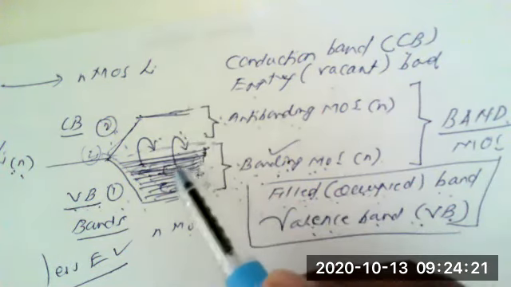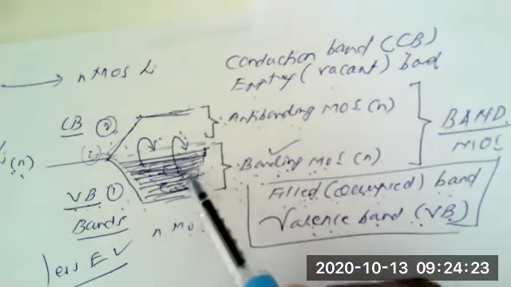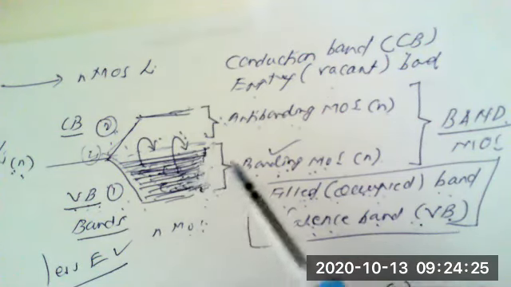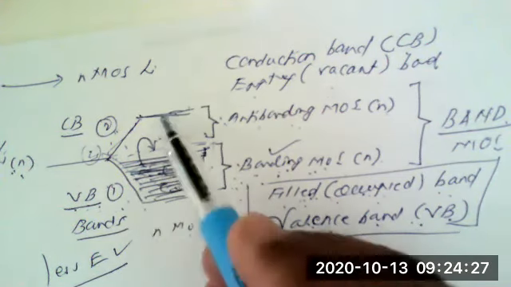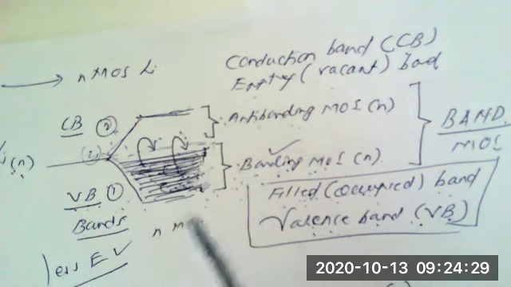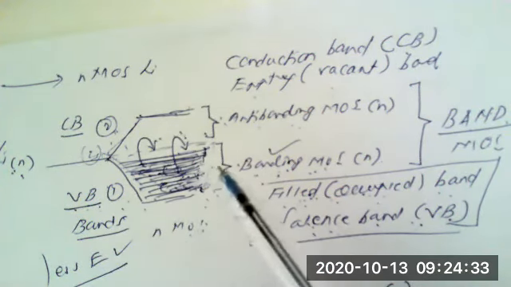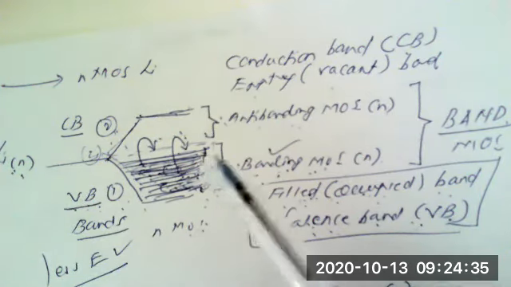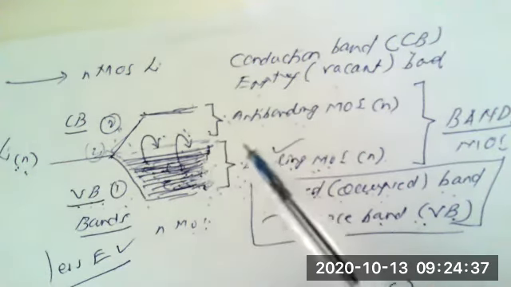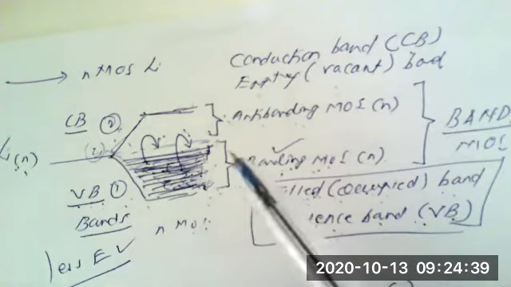In doing so, these electrons can conduct electricity. This characteristic feature of the band theory of metals explains why metals are good conductors of heat and electricity.